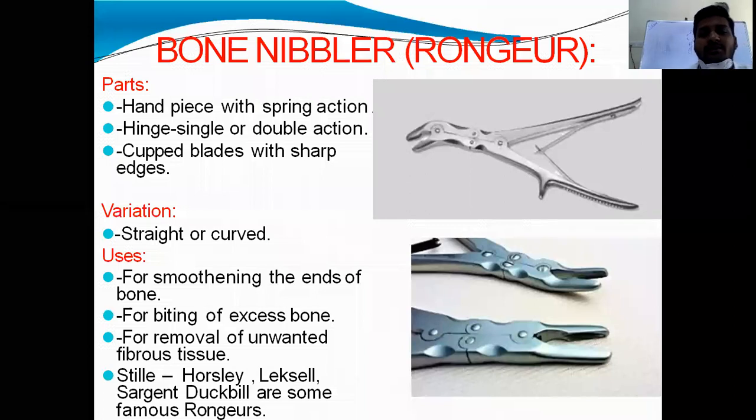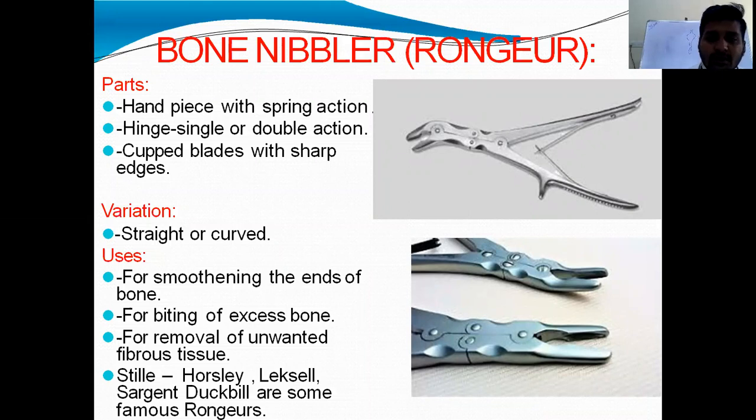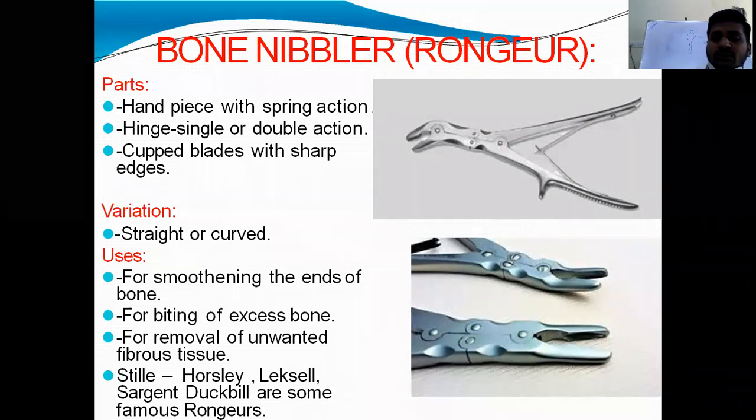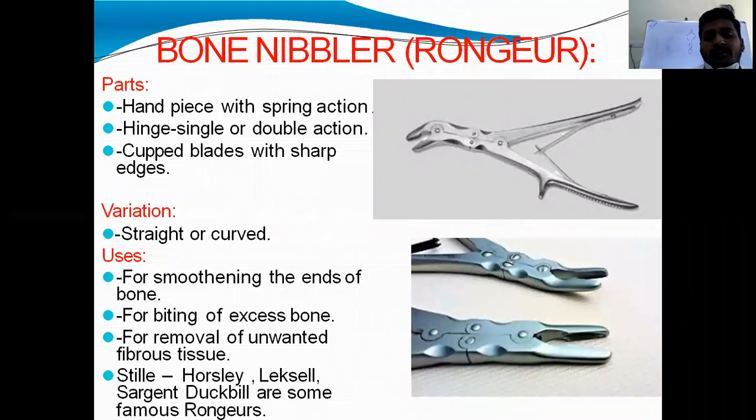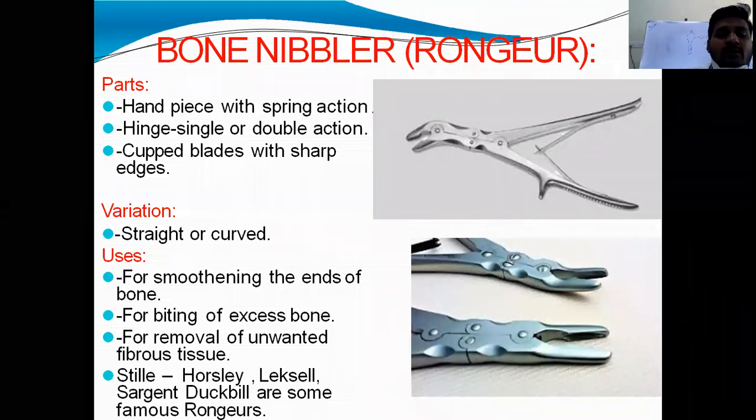Parts are handle piece with spring action. This is the spring action, and a hinge, single or double action, and cupped blades with sharp edges. Variation: it is available in straight, this one is straight and this one is curved. Uses are for smoothing the ends of bone, for biting off excess bone, for removal of unwanted fibrous tissue, and they are available in various types. Famous one is Ruskin type.